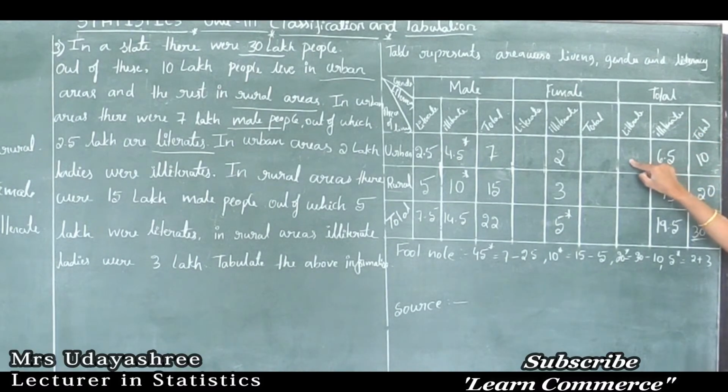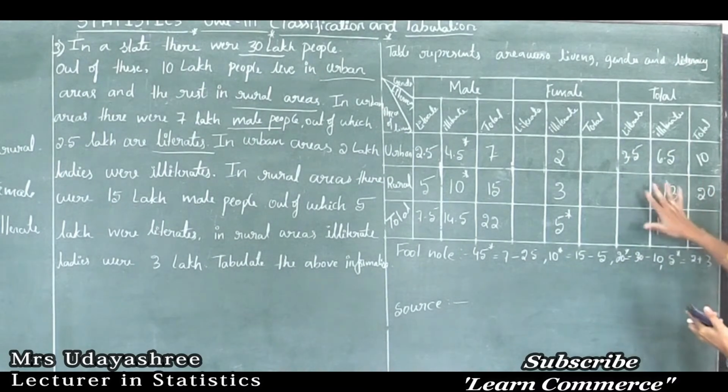So how to calculate the total number of literate population in urban? Here the total is there, the total number of illiterate population is there, but the total number of literate population is not there. So in urban, how to calculate? From this, if I subtract this value, then I will get the total number of literate population in urban areas. That is 10 minus 6.5 is 3.5.